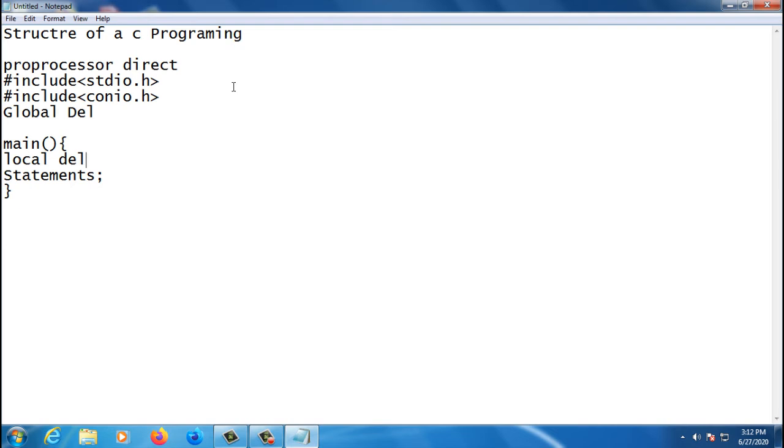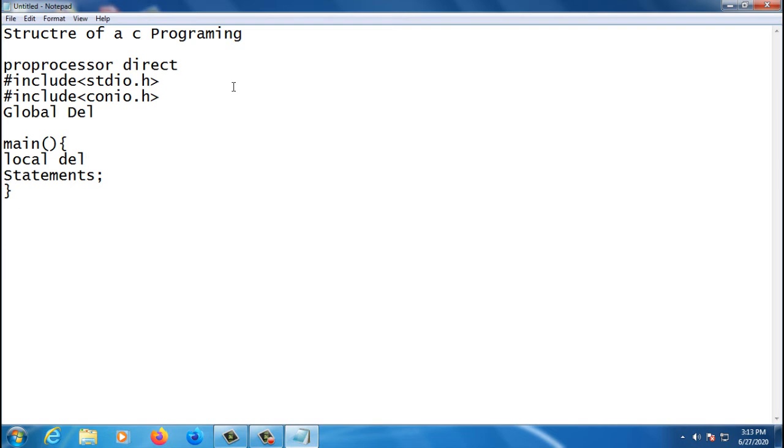Please understand the difference. Local declarations means if you declare a variable inside the main function or inside any function, predefined or user defined, it is a local declaration.